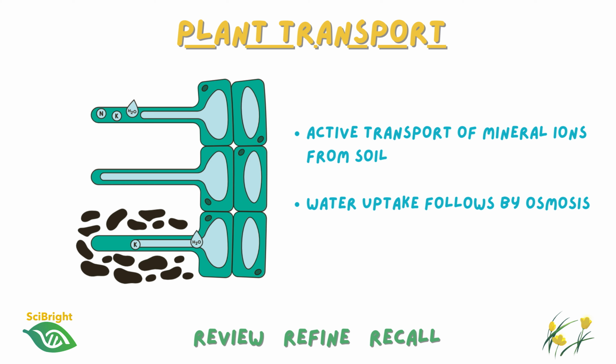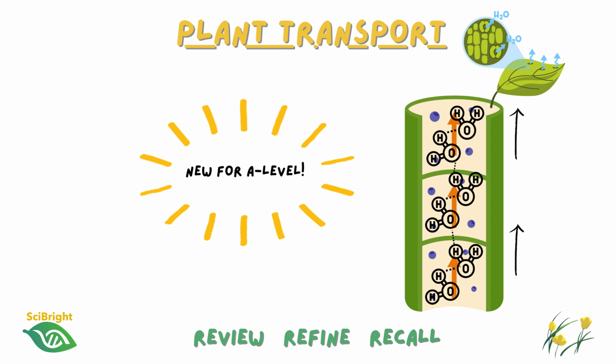At A level, you'll discover that getting water from the roots to the leaves is far more remarkable than it first appears. Water can travel tens of meters up a tree without the plant having a pump. Rather than being pushed upwards, water is effectively pulled through the xylem by the evaporation of water from the leaves during transpiration. You'll learn how the cohesion between water molecules and their adhesion to the xylem walls make this possible in what is known as the cohesion tension theory.